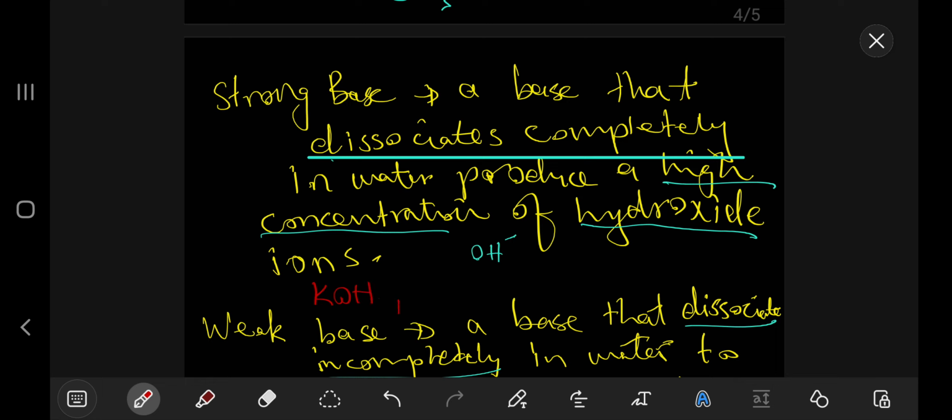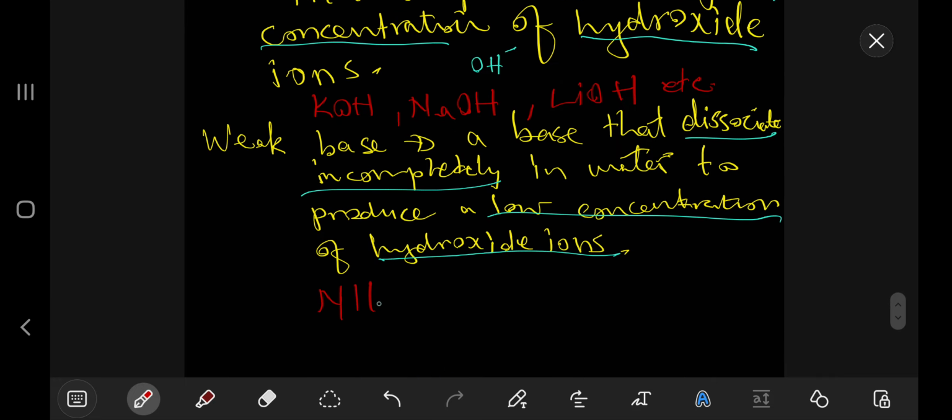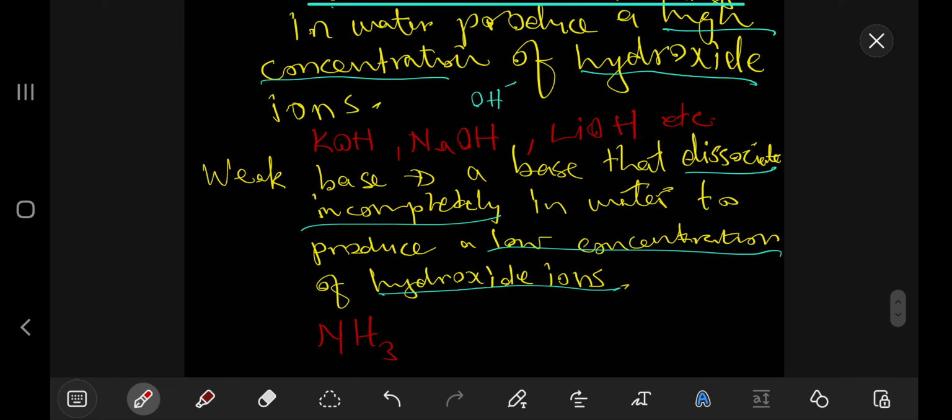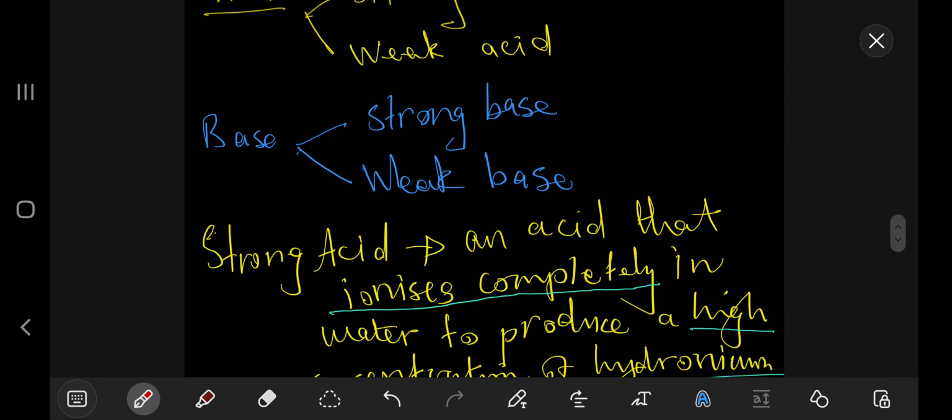Potassium hydroxide is a strong base, sodium hydroxide is a strong base, lithium hydroxide is also a strong base, etc. And then as an example of a weak base, we have ammonia. Ammonia is a weak base. Okay, so these are some of the definitions that you have to know.